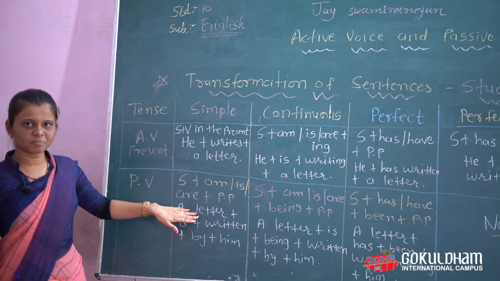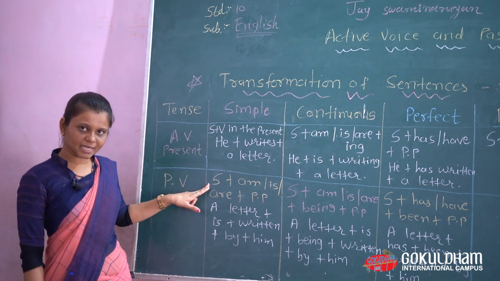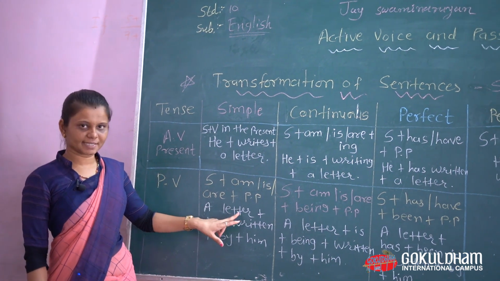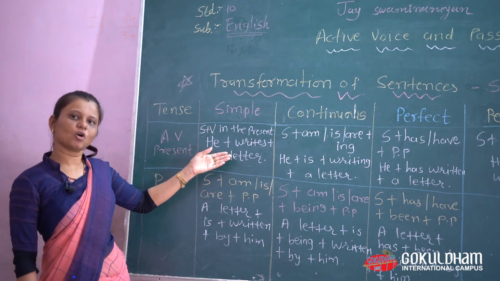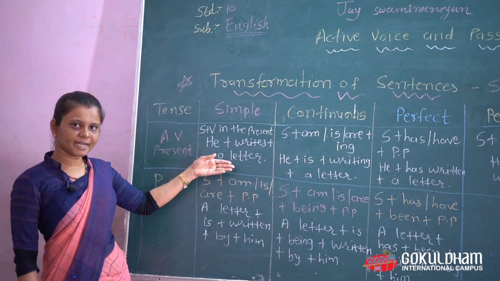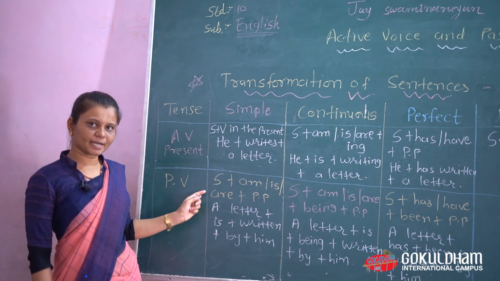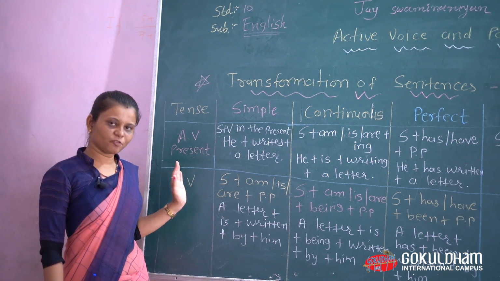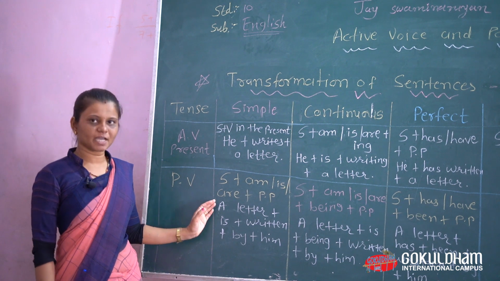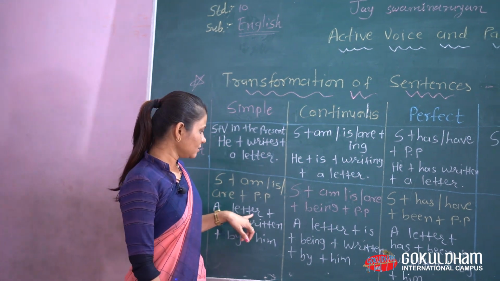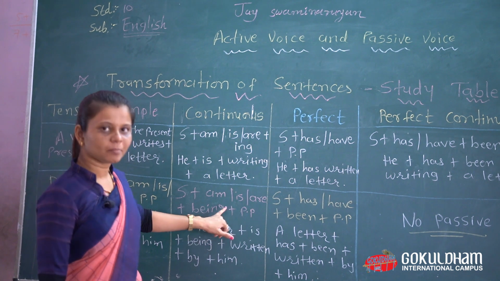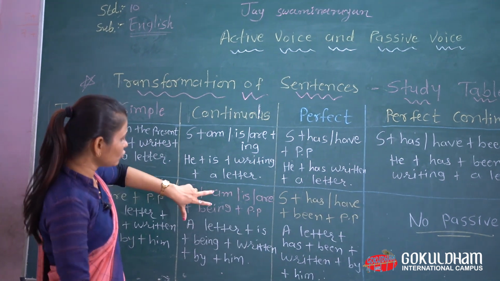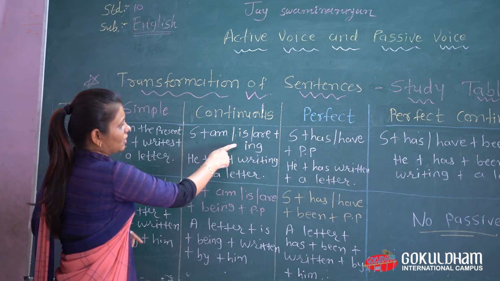The object in the active voice becomes the subject here. So I write down the subject because the main subject is letter here, but in active voice it is the object. So you understand that the object I do not write here, I write the subject, because in the formation it is the subject of the verb. So here that is written. Then, subject plus am, is, are plus being plus past participle. So look at the change here.